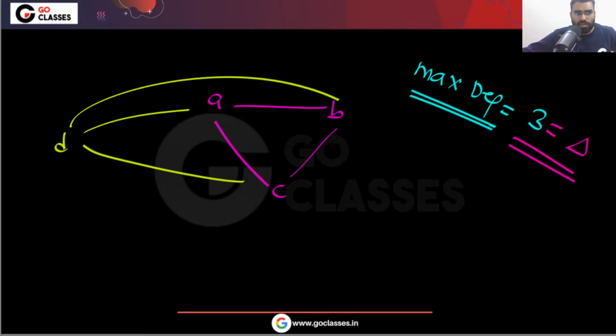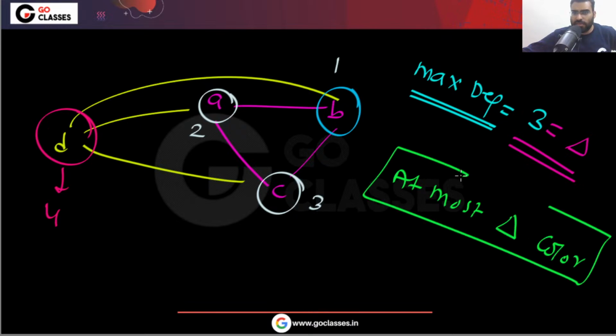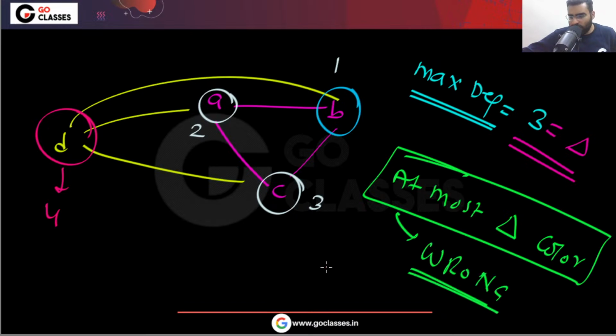But if you color this using this algorithm, then what will happen? Let's assume you start here and you give this color number 1. Then you go here. Then the minimum available color is 2. You go here. The minimum available color is 3. Now you can easily see that the minimum available color for this is 4. So in this algorithm, you can very easily see that at most delta color is wrong. Okay, delta plus 1 is correct. At most delta plus 1 is correct.